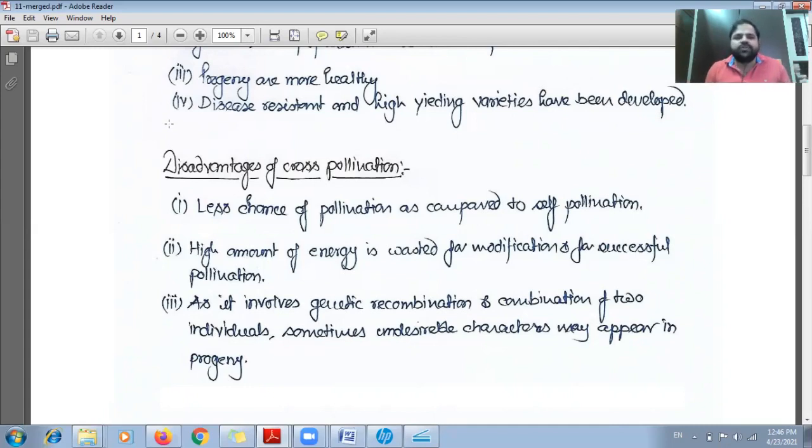Suppose two individuals are there and one individual is having an undesirable property or characteristic, then it may happen that their offspring will have the same undesirable characteristic. And it is not predictable which characteristic will come in the offspring. So it can be beneficial if good characteristics are coming in the offspring, and if undesirable characteristics are coming, then it will be disadvantageous.